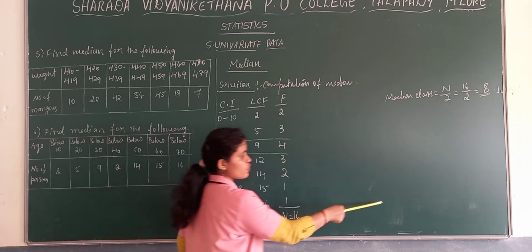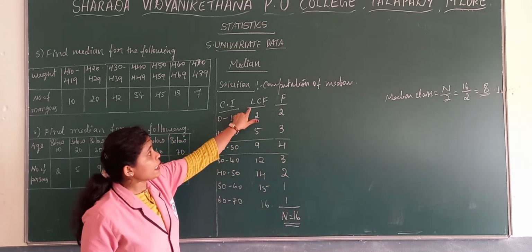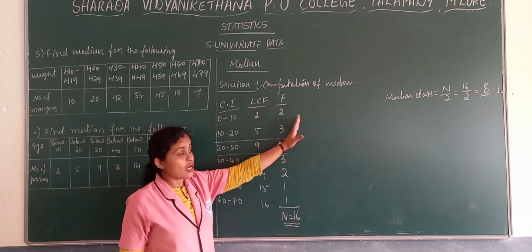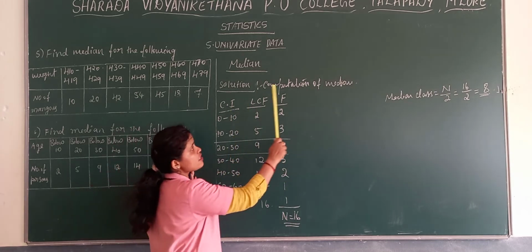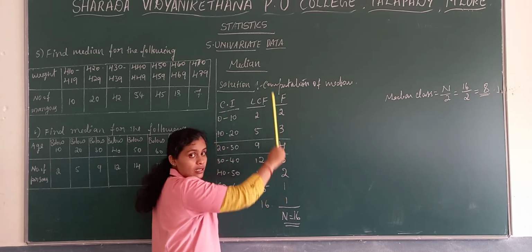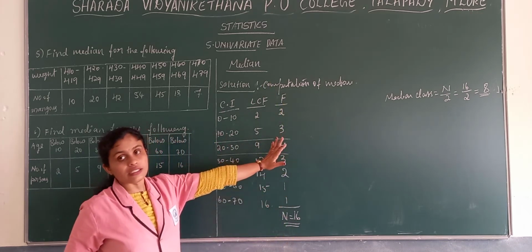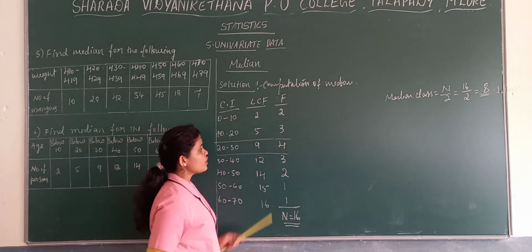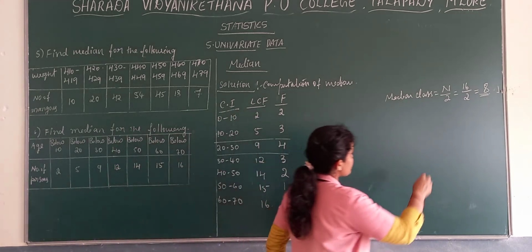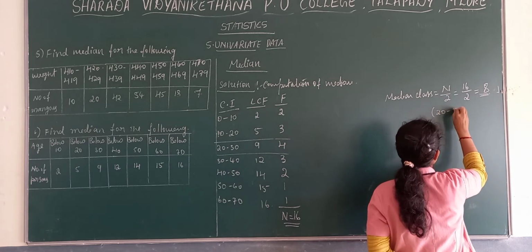Then you will not get confused while substituting. If you write like this, here LCM and here frequency, while taking the values you may get confused. If you are getting confused, then write LCM in the place where we usually write LCM, and frequency we write here. That's also fine. Now here we got this as a median class. So your median class is 20 to 30.